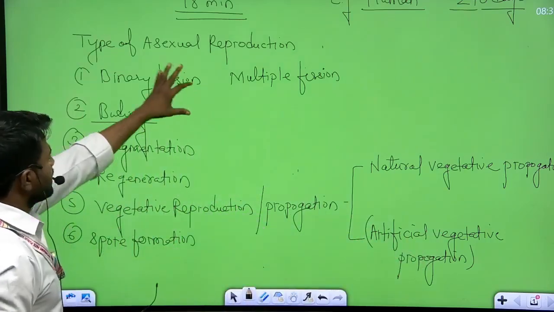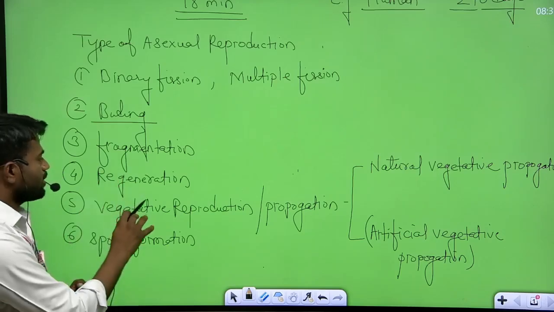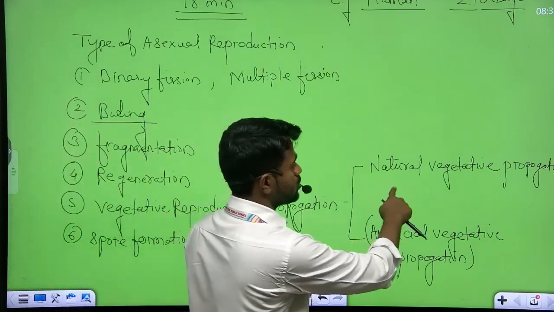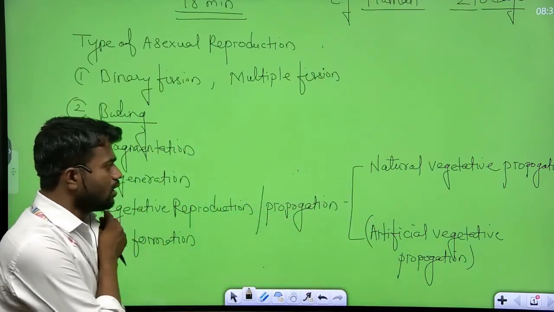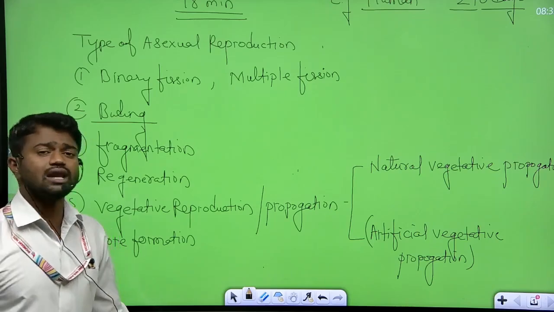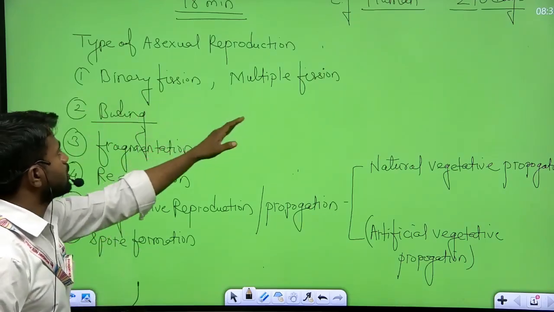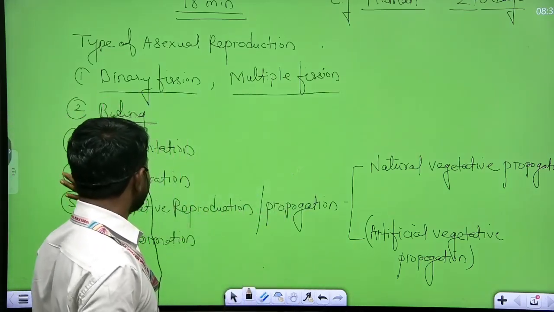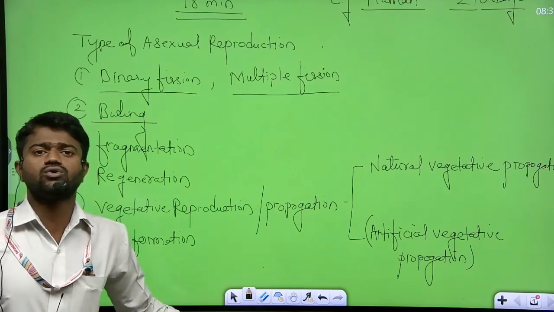But binary fission followed by multiple fission, that is the subtype. Budding, fragmentation, regeneration, vegetative propagation, which has basically two types, first natural, second artificial, and third is spore formation. So this is all about the introduction of reproduction. Tomorrow's lecture we have to discuss the different subtypes of asexual reproduction. अब हम देखेंगे binary fission, multiple fission, budding, fragmentation, regeneration, vegetative propagation, and spore formation.